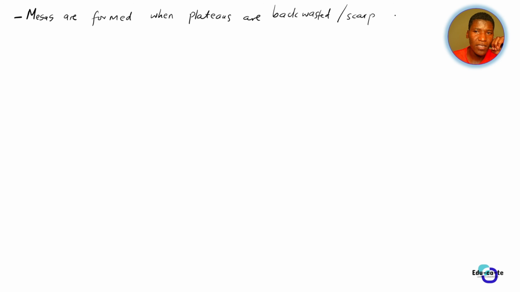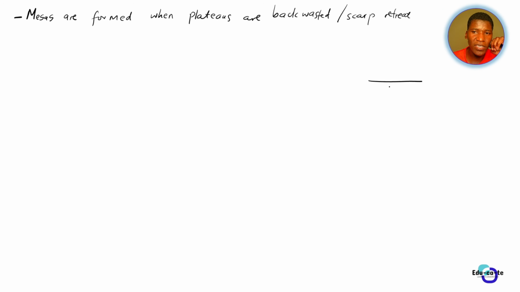You say first the mesas, you start with the mesas that are formed. So you can say that your mesas are formed by back-wasting of plateaus, when plateaus are back-wasted. Back-wasting just means scarp retreat. Okay, scarp retreat. So it just means that the sides are being eroded.